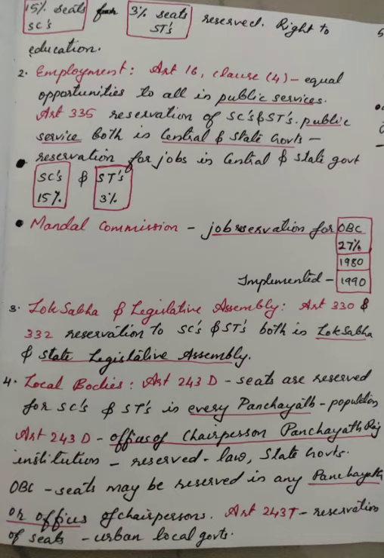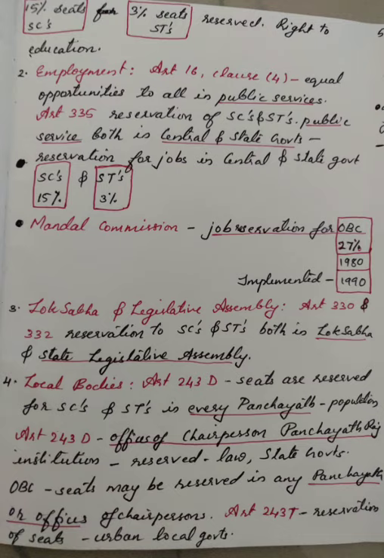Number 4. Local bodies. Under Article 243D of the Indian Constitution, seats are reserved for scheduled caste and scheduled tribe in every panchayat in proportion to their population. Proportion means in proportion to their population. Under the same article, that is Article 243D, the offices of the chairperson in Panchayati Raj institutions are reserved for these groups, that is scheduled castes and scheduled tribes, as per the law made by the state governments.